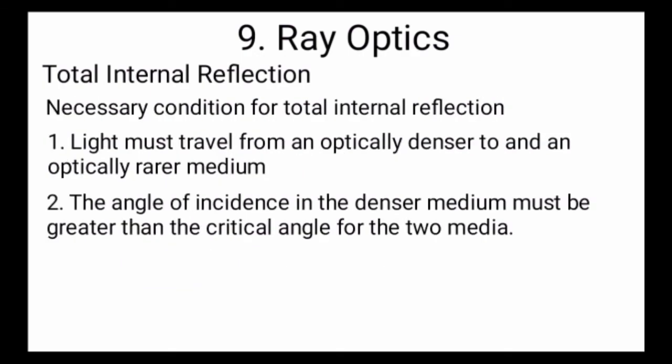Necessary conditions for total internal reflection. First, light must travel from an optically denser to an optically rarer medium. Second, the angle of incidence in the denser medium must be greater than the critical angle for the two media.